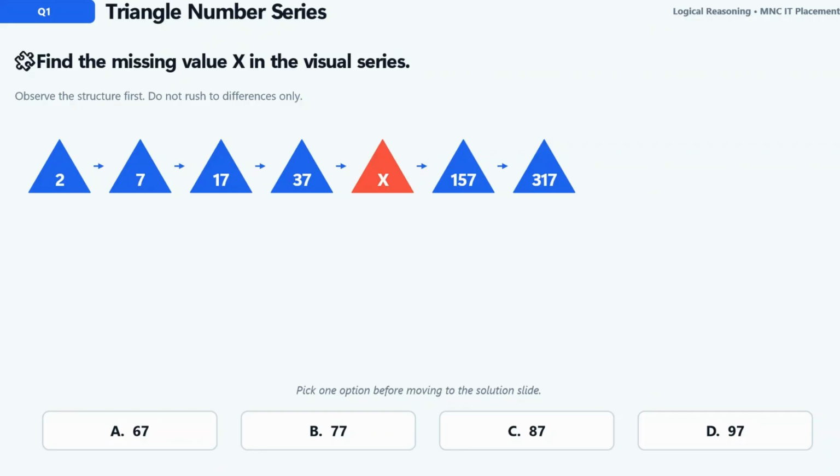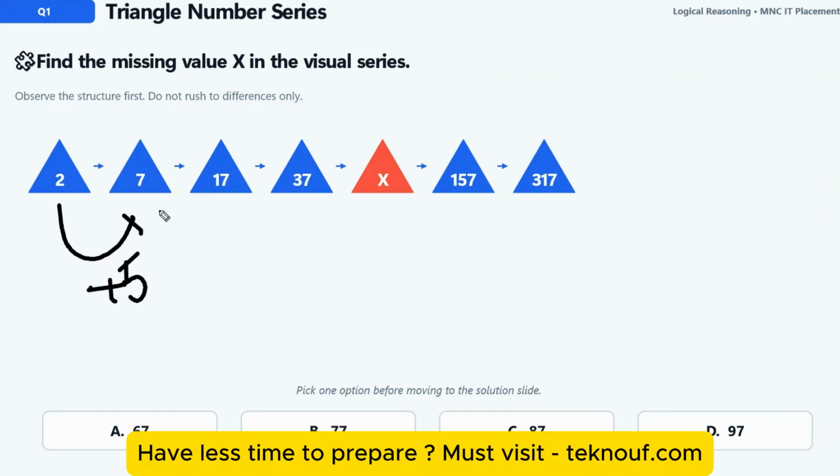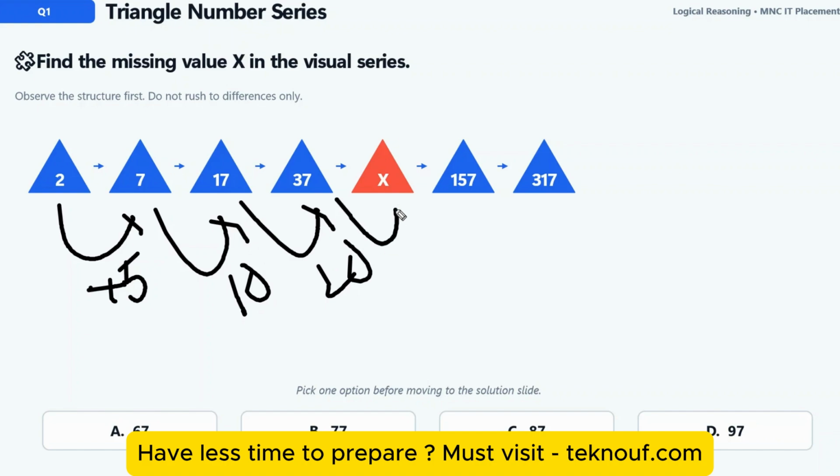Every time we go from 2 to 7, what's happening? You have to calculate how this 7 is being valued. From 2 to 7, you add 5. Then 7 to 17, you add 10. 17 to 37, you add 20. Then 37 to something, you add something, right?